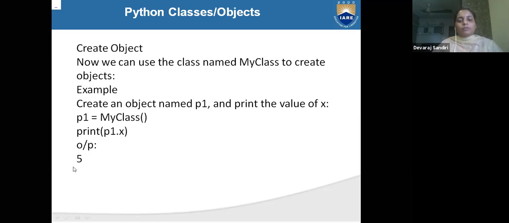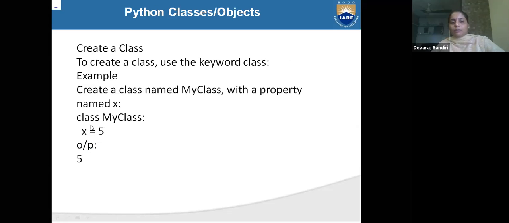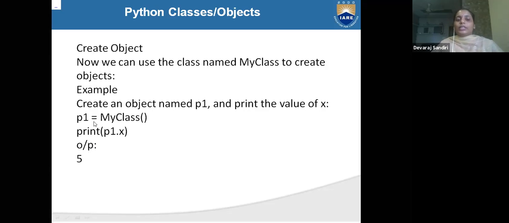X is 5 because before we created a class. Here we created the class myClass, and here we take P1 is equal to myClass, print P1 dot X.